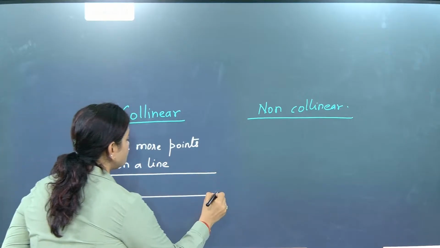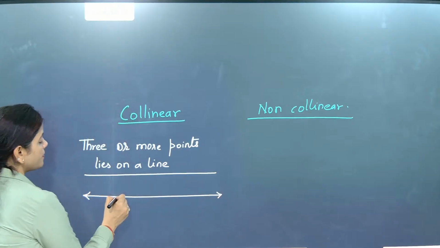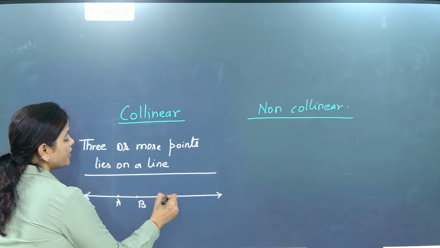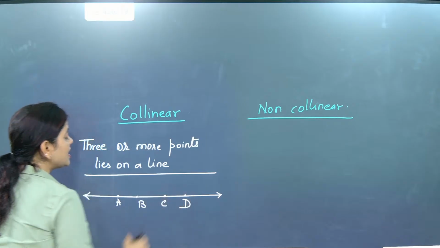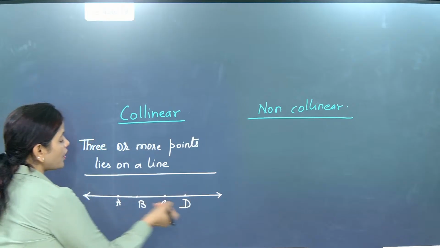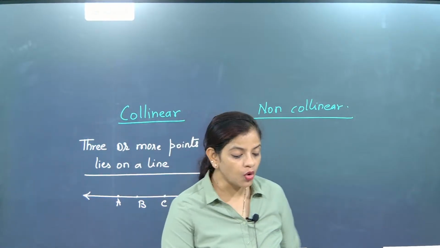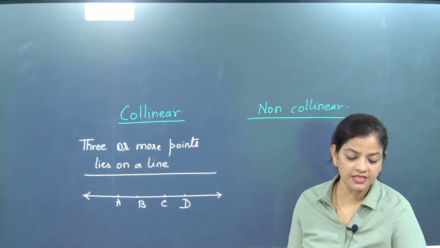So now let's draw this. I am drawing a line here, point A, point B, point C, point D. All are lying on a line, then these points are considered as collinear points. What are they considered as? Collinear points.